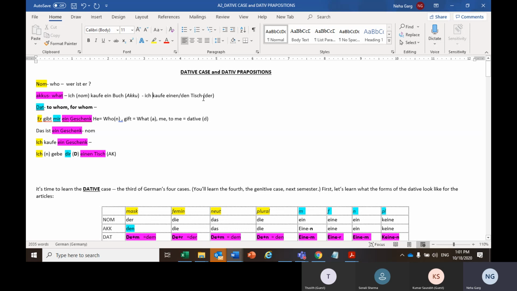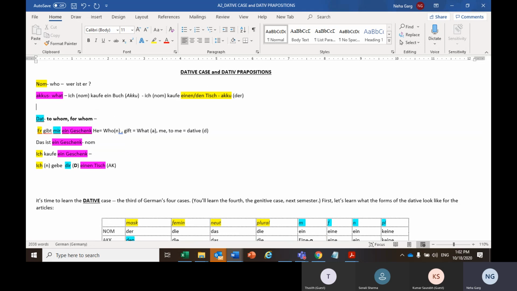I am buying the table. So ich is a nominative thing in this sentence. What am I buying? Was kaufe ich? The answer for my what is the table. So table is my accusative case. And since it's accusative, I will change the article as per the accusative case. Tisch has the fixed article der, that would change to den. Ich kaufe einen Tisch.